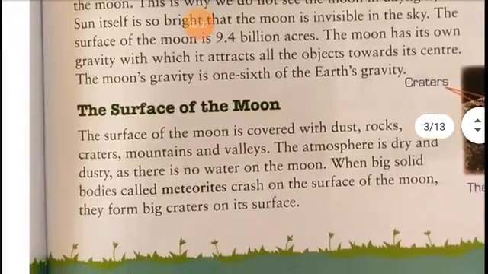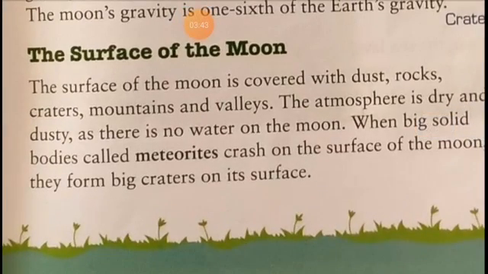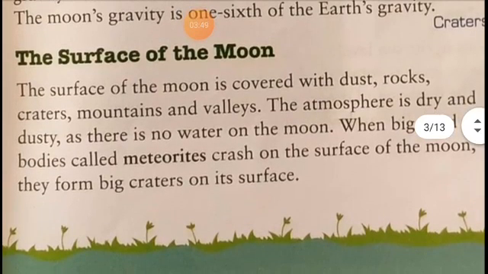Next is the surface of the moon. The surface of the moon is covered with dust, rock, craters, mountains and valleys. The atmosphere is dry and dusty, as there is no water on the moon. There is no air and no water on the moon, so life is not possible there.